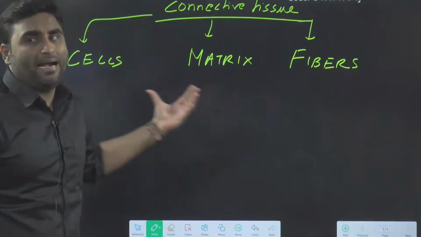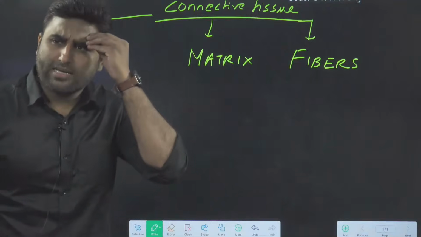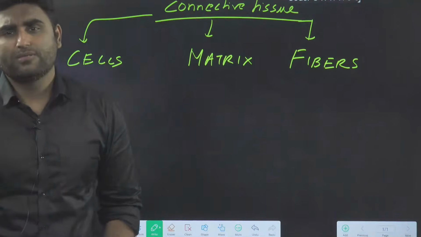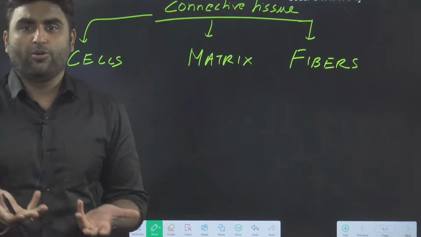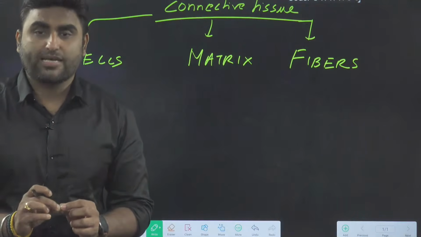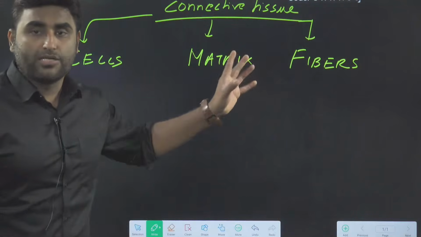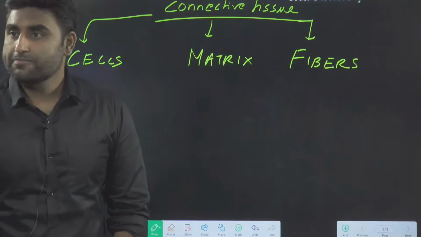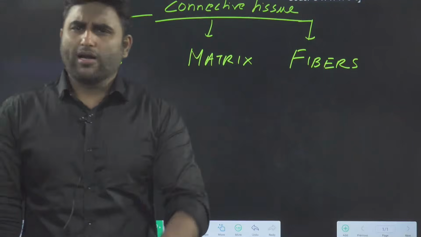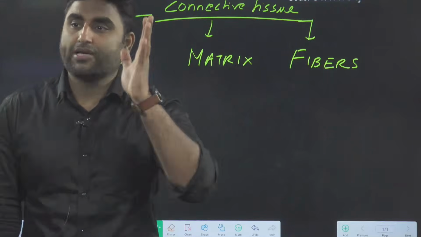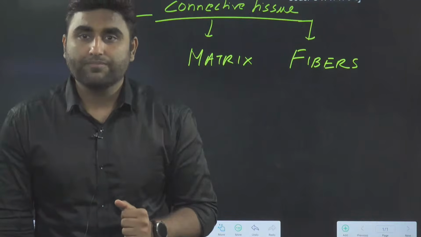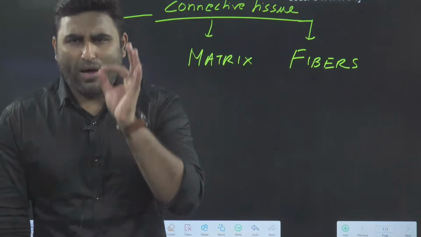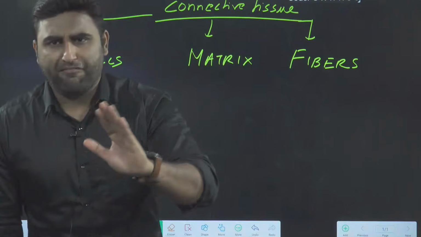Cell and matrix are present in all tissues, because any tissue is made up of a group of cells with intercellular substance. Intercellular substance is called matrix. Are we clear? Only one connective tissue is an exception, which doesn't have fiber. Except one connective tissue, all of them have fiber.